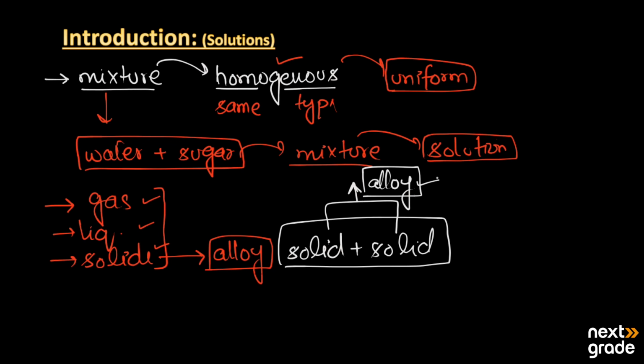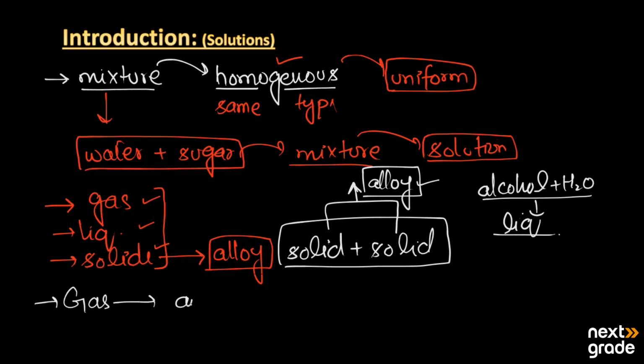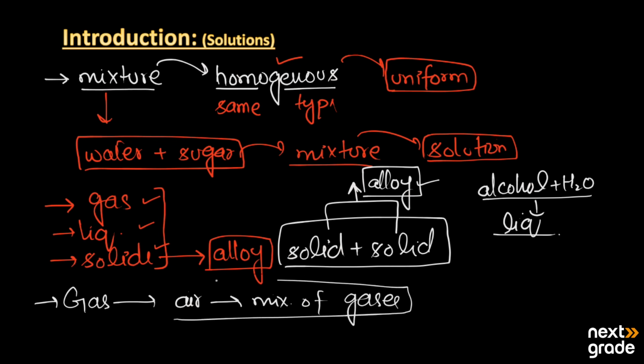On the other hand, we have a lot of examples of liquid solutions. For example, when we add alcohol in water, this solution is known as a liquid solution. If we study gas solutions, then air, we know, is a mixture of different gases, and all the gases are combined and they form the air. So this is the gas solution we have.